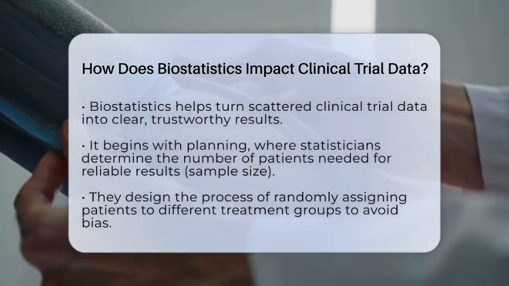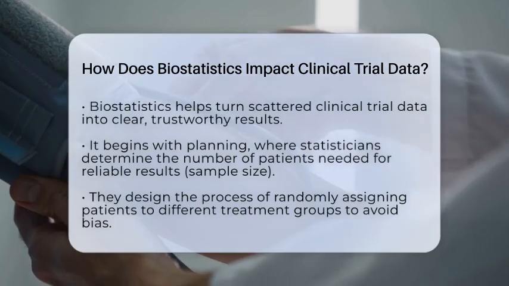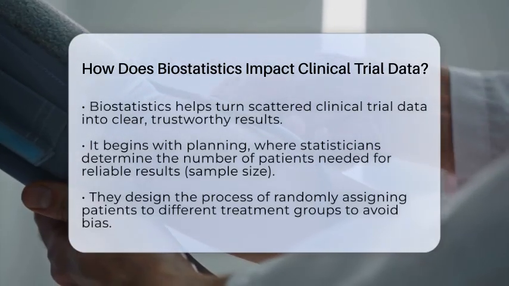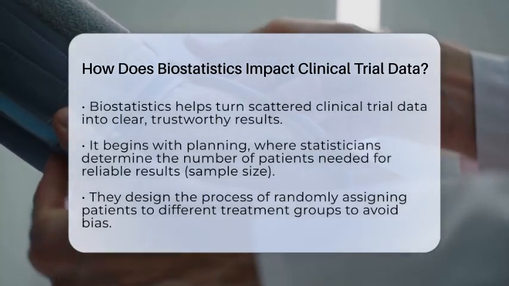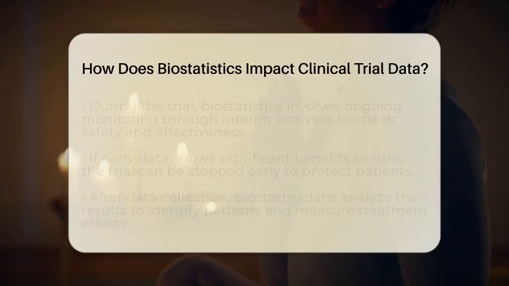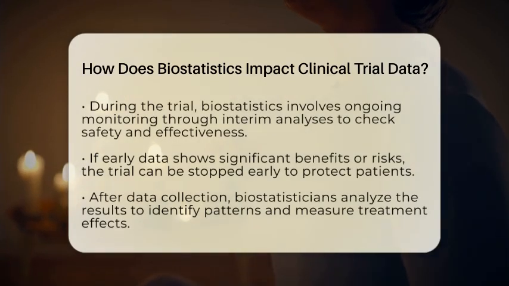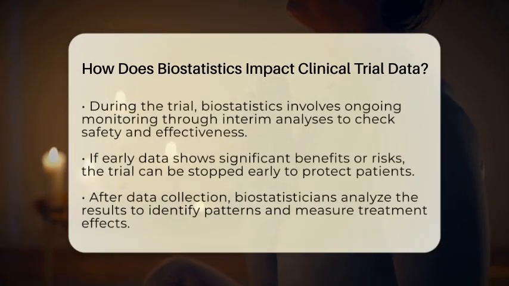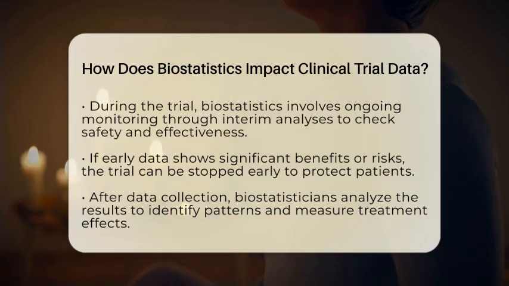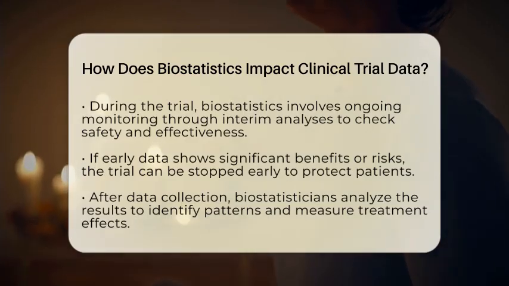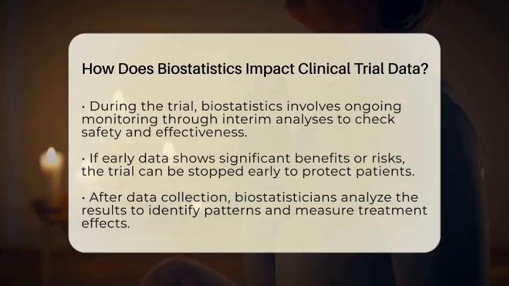At the start of a trial, biostatisticians are like master planners. They decide how many patients need to join to get reliable results. This is called calculating the sample size. If they choose too few patients, they might miss real effects. Too many and more patients are exposed to unproven treatments unnecessarily. They also design how patients are assigned to different groups randomly. This way, the results aren't biased by who gets which treatment.